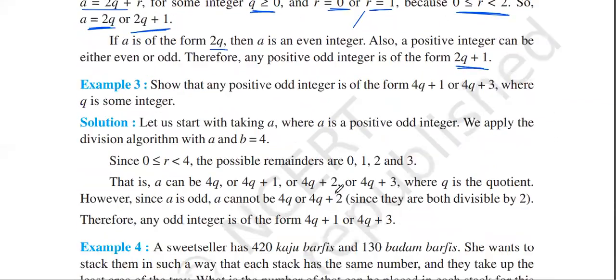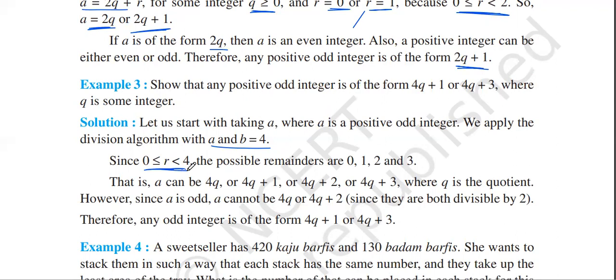Let's see the third one. Show that any positive odd integer is of the form 4q plus 1 or 4q plus 3, where q is some integer. Let us start by taking a, where a is a positive integer. We apply the division algorithm with a and b equal to 4. So here you remember one thing: 0 is less than or equal to r, which is less than 4. r lies in this range.